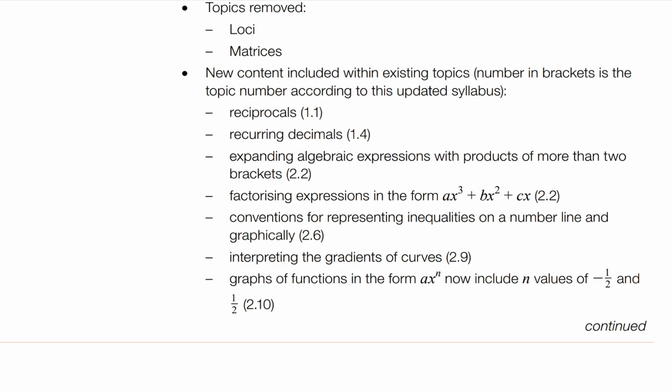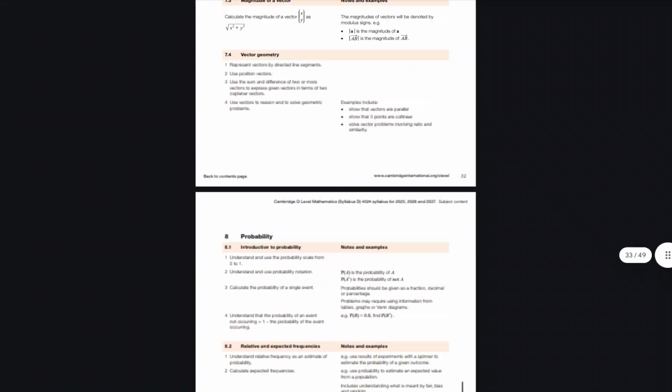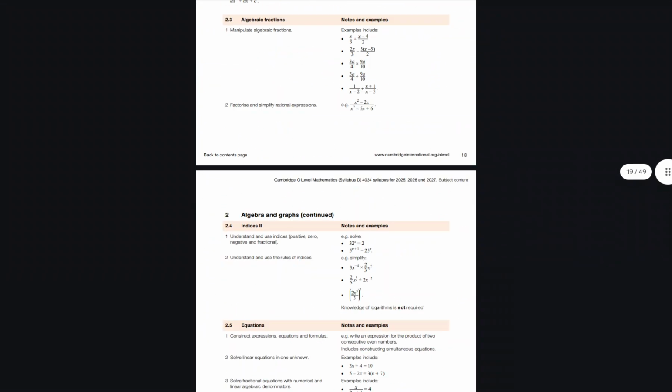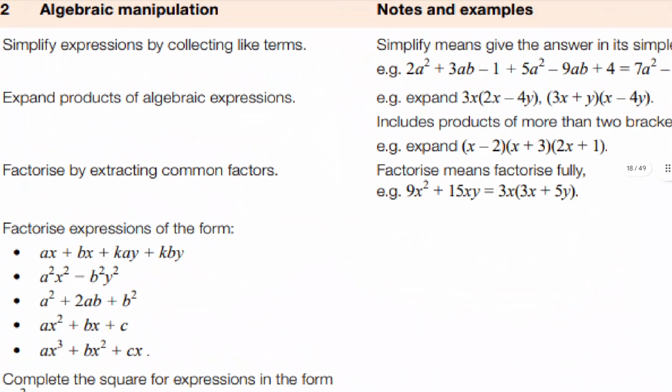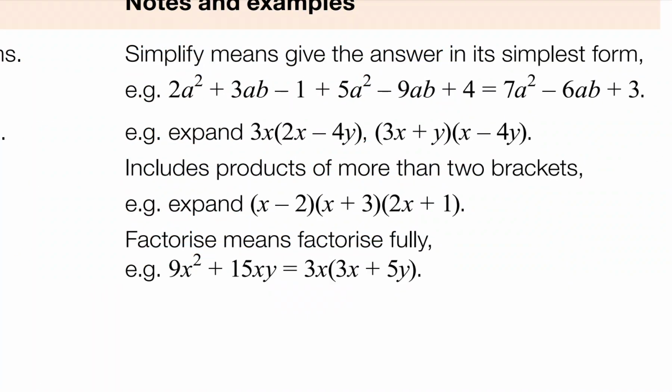Next, expanding algebraic expressions with products of more than 2 brackets. What does this mean? If you go to 2.2, it includes products of more than 2 brackets.